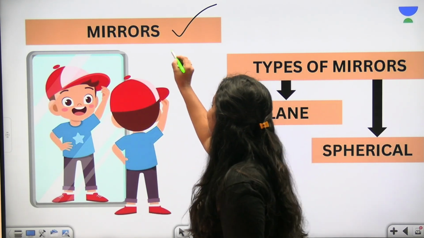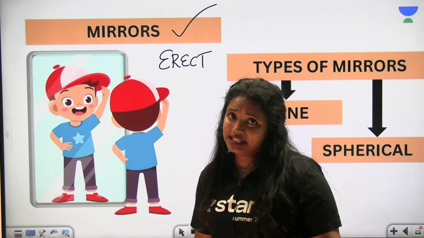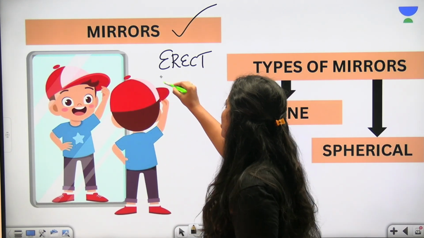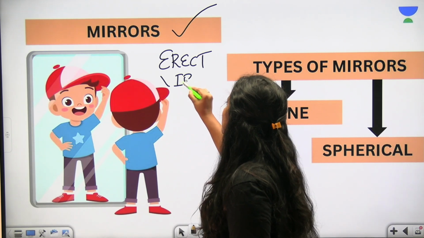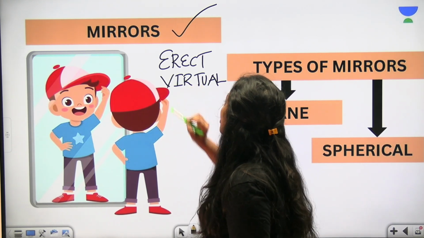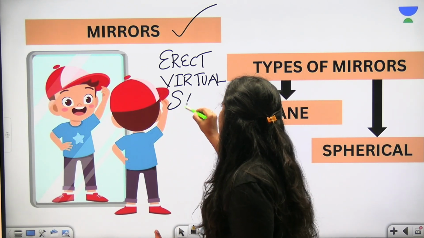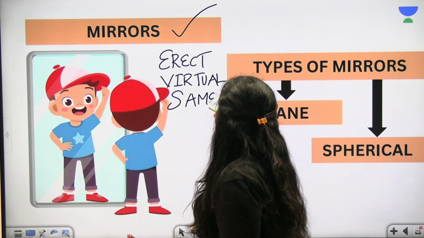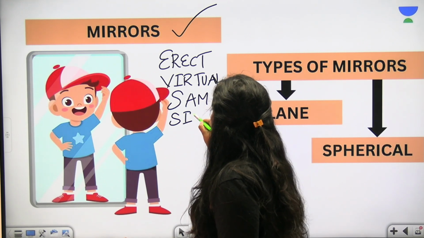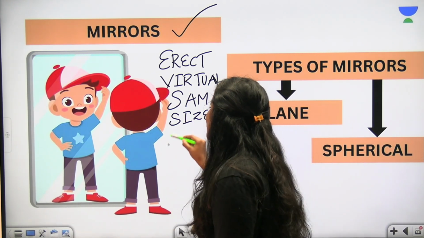It's nothing but an erect image. Okay, this is an erect image. And what about other features? It is virtual, right? The image formed in a plane mirror is virtual. And what else? Same size, correct? It has the same size. And what else? Lateral inversion, correct.